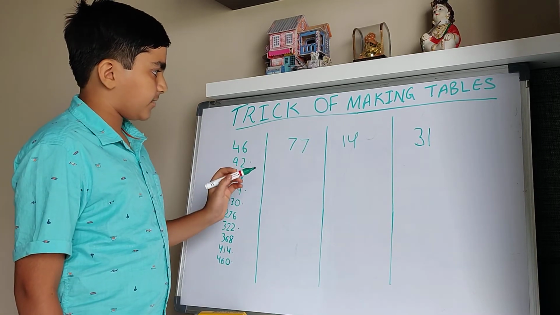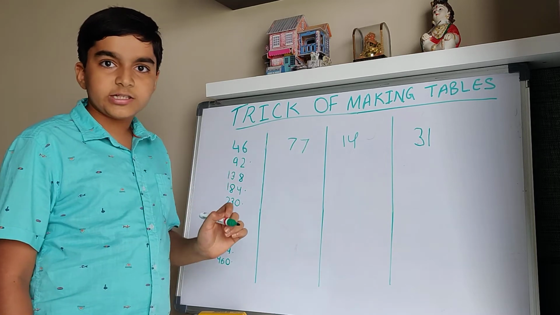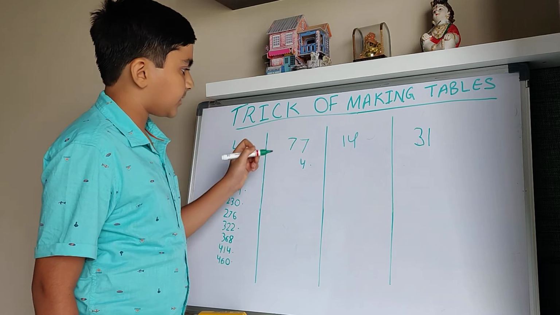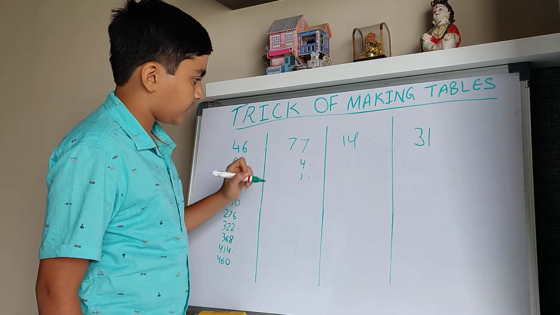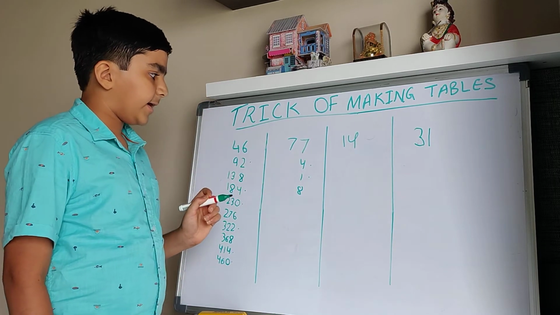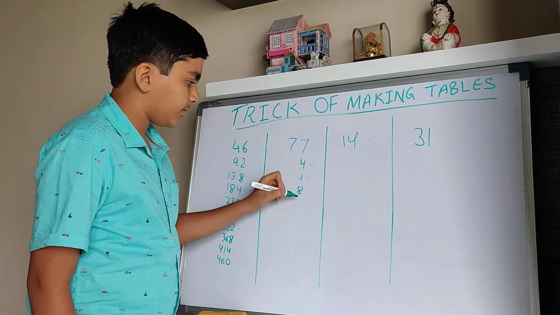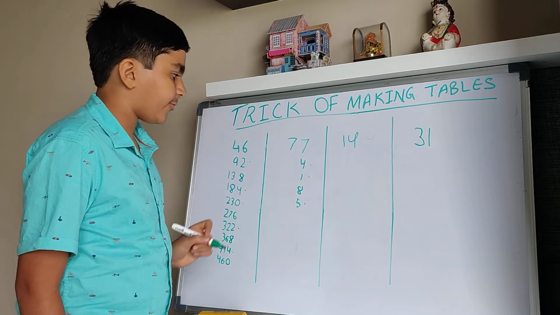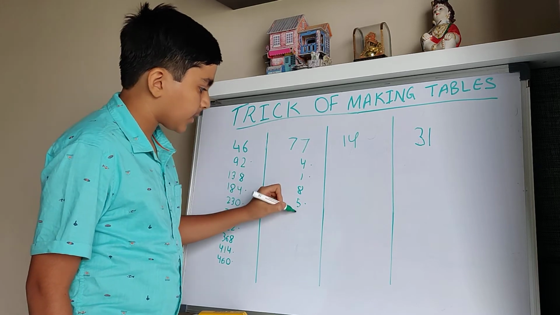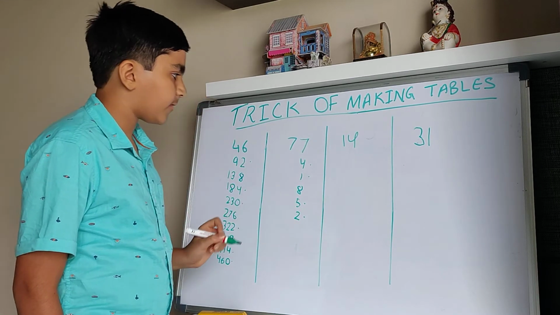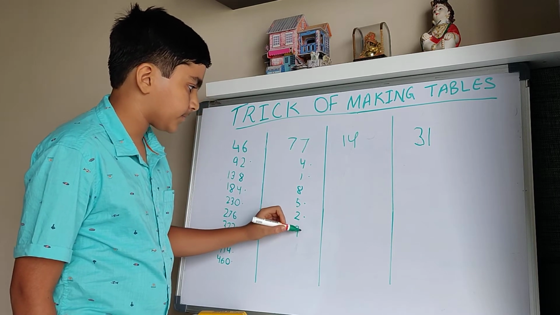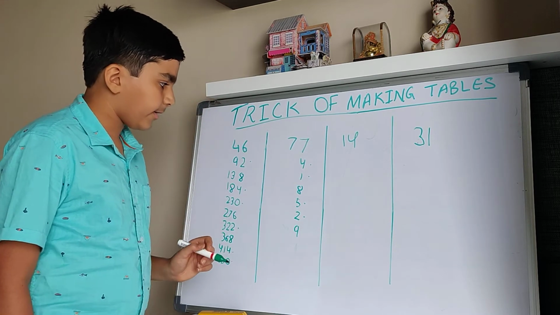So in this, 77, we will do it at speed now. So 7 plus 7, 14, 4, 1. Then 7 again, 11, 1. Then 7 plus 1, it will be 8. Now carry forward. Then 8 plus 7, it will be 15. 5, 1 carry forward. Then 7 plus 5, it will be 12. 2, 1 carry forward. Then 2 plus 7, it will be 9. There will be no carry forward.